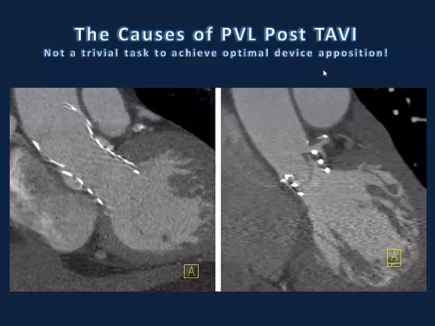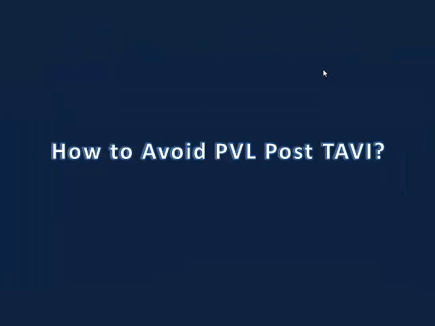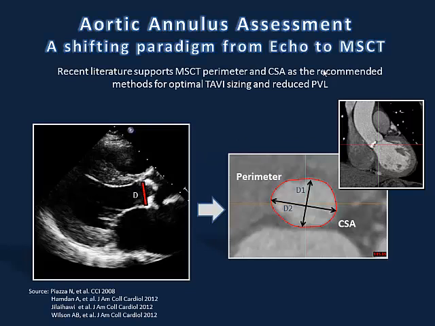Those of us who are doing the procedure know that it's not trivial. It's sometimes a matter of a few millimeters up or down, or a few millimeters in terms of selection of the size of the device, in order to end the procedure with moderate, mild to moderate, or no leak at all. And the question is how to avoid paravalvular leak after TAVI. I think the key message here is procedural planning with very careful measurements of the annulus, and trying to best match the device to the annulus.